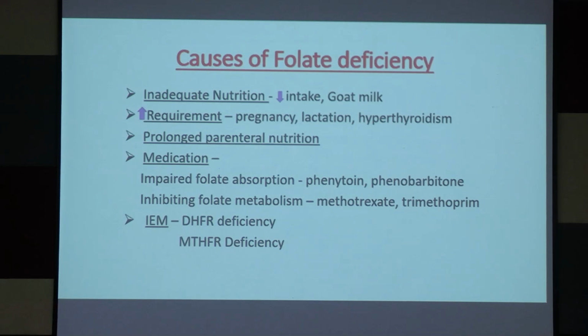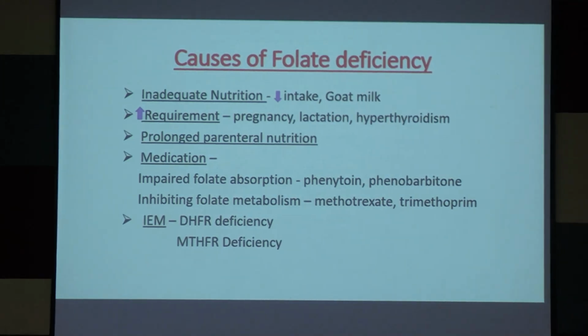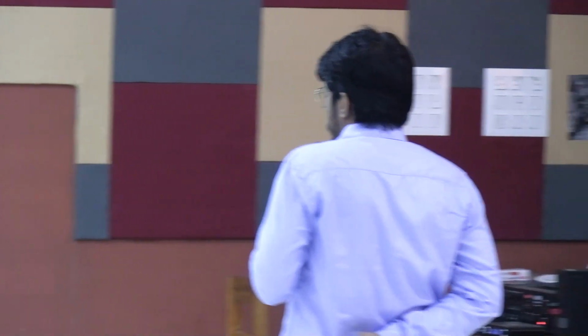Folate rich foods are spinach, asparagus, avocado, citrus fruits, oranges, lemons, and legumes, beans, soybeans, lentils. When a patient comes with folate deficiency anemia, then we should prescribe folate rich foods. So we should know what the common folate rich foods are. And goat milk is folate deficient.